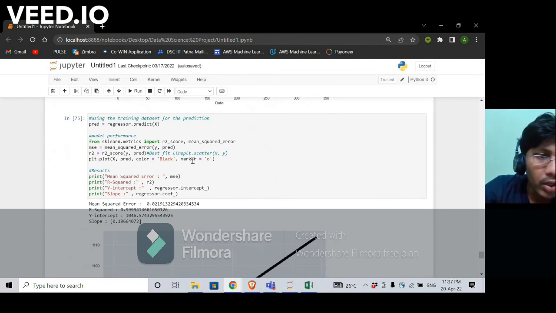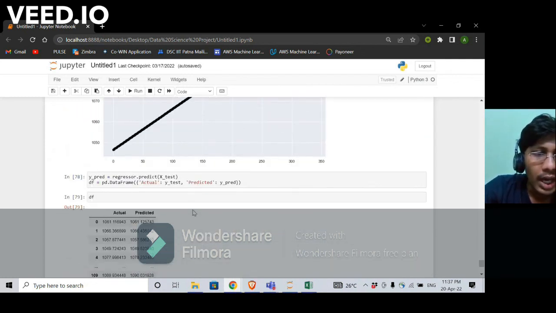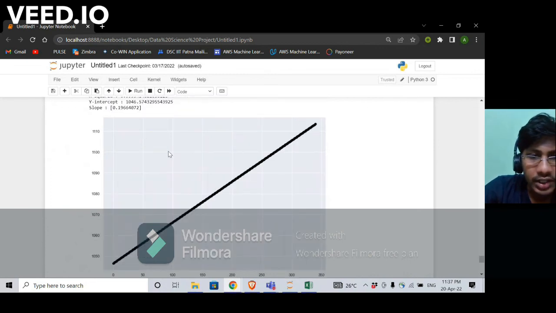After using the linear regression model, we also found some performance measures, which are the R squared score and the mean squared error. Also, we calculated the y-intercept and the slope of the linear regression model. After that, we can see the graph of our predicted line.